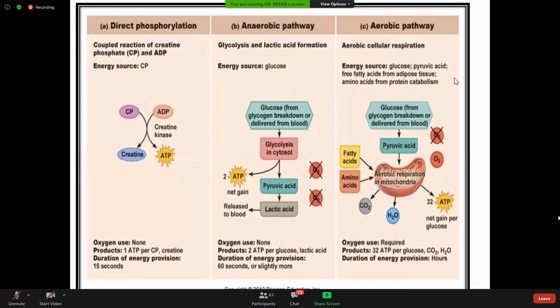These are the 3 sources of ATP. ATP is required for both contraction as well as relaxation of muscle. Creatine phosphate is the immediate source, followed by glycolysis, and then the third one is oxidative reaction.